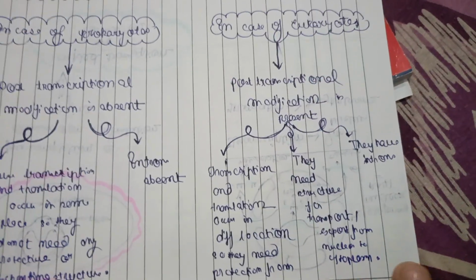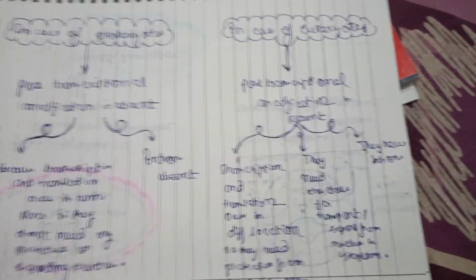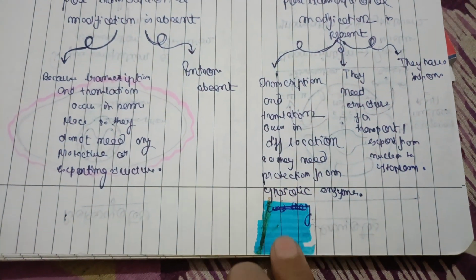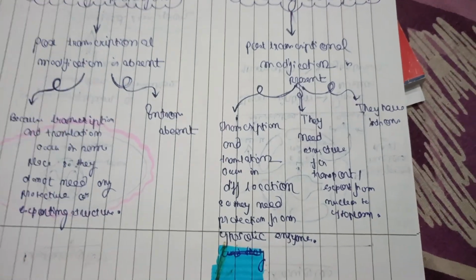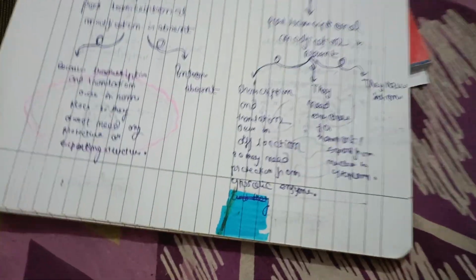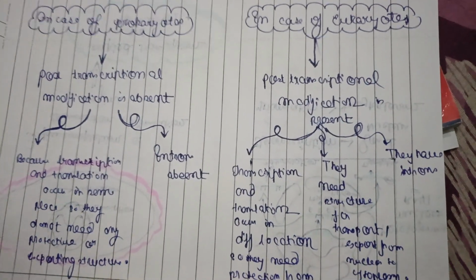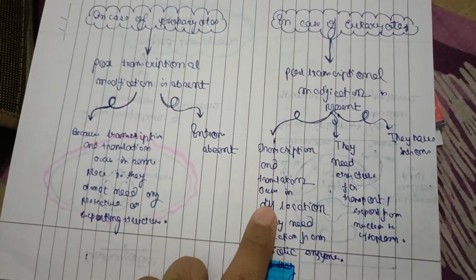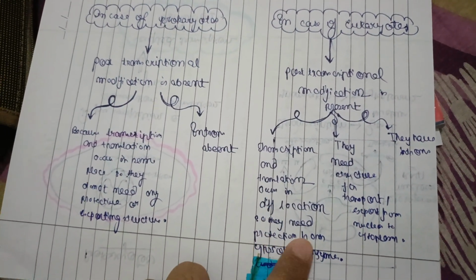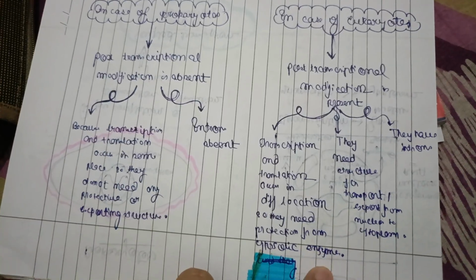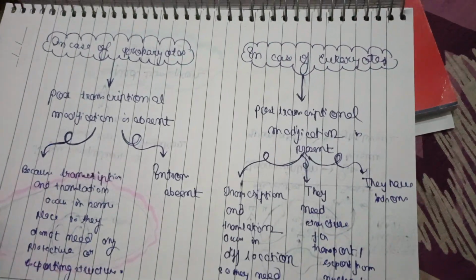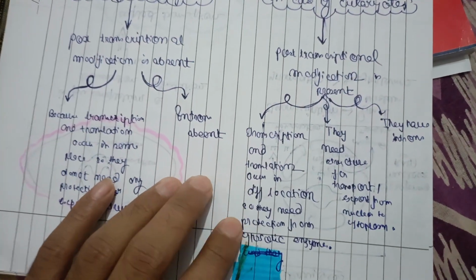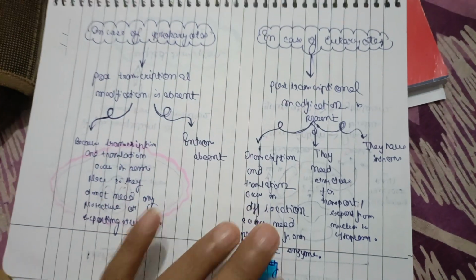But in case of eukaryotes, post transcriptional modification is needed, because the transcription is located inside the nucleus, but translation is occurring in the cytoplasm. So it occurs in a different location, so it needs protection from the cytosolic enzyme that will degrade the hnRNA. So capping and tailing are needed, post transcriptional modification is needed in the case of eukaryotes.